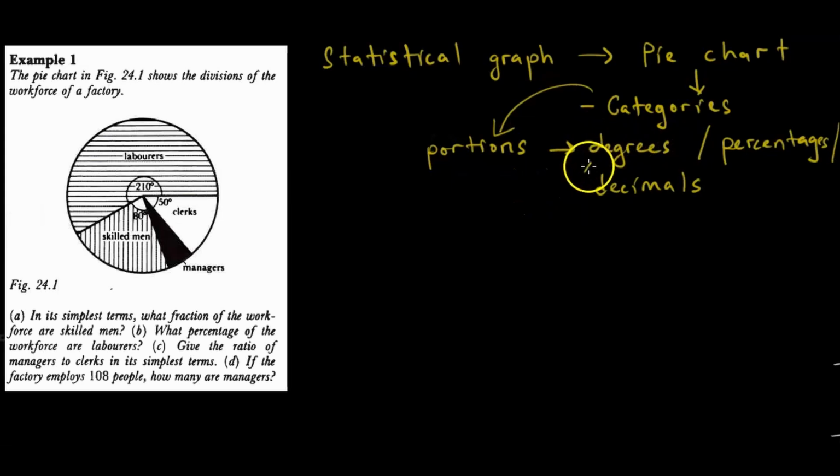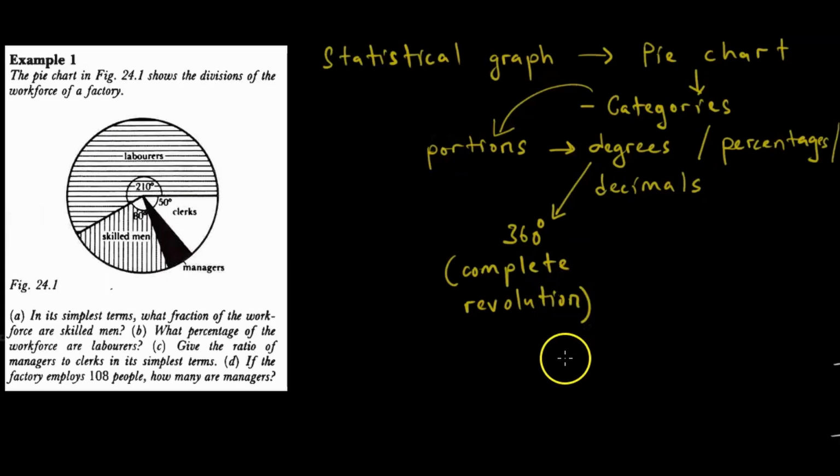Kana tapiwa ma-degrees, zvoreva kuti everything is adding up to 360 degrees, which is the complete revolution. Saka tikapiwa ma-degrees, everything should add up to 360 degrees. Tikapiwa ma-percentages, everything should add up to 100%. Tikapiwa ma-decimals, everything should add up to 1. Saka everything should add up to completeness. That is why a pie chart is a circle, so that we can easily see the portions, and you should